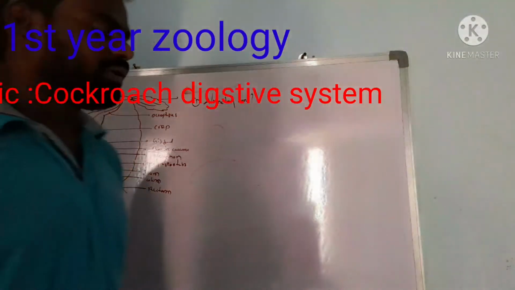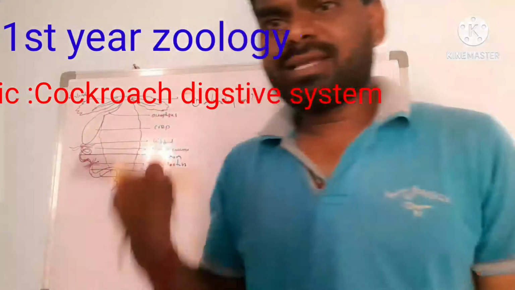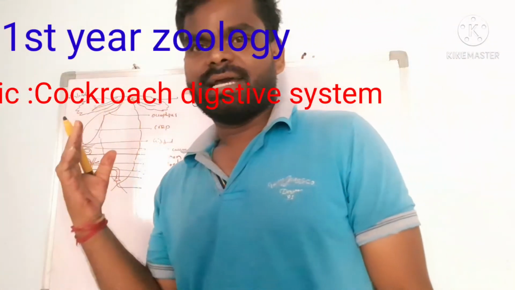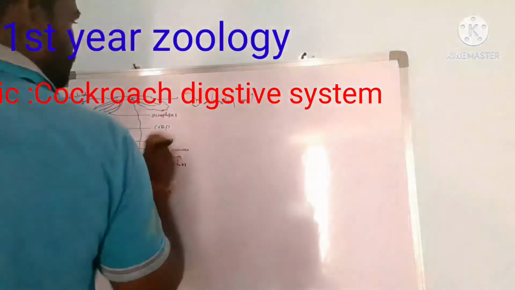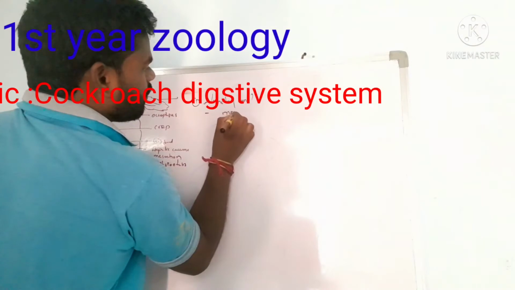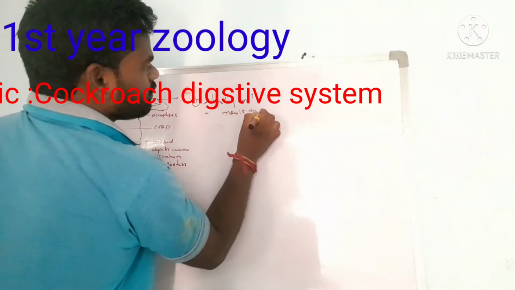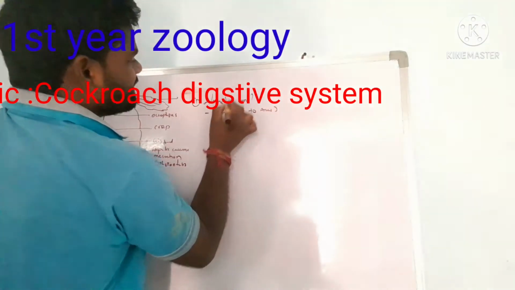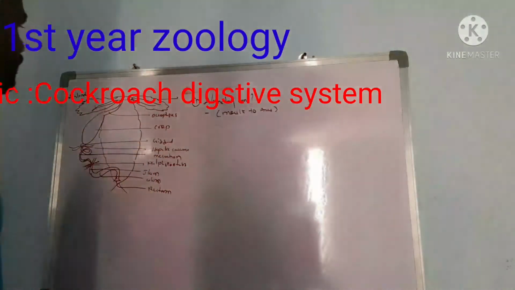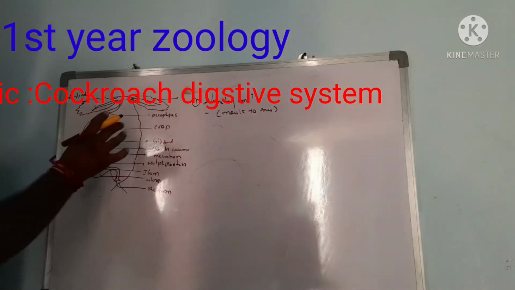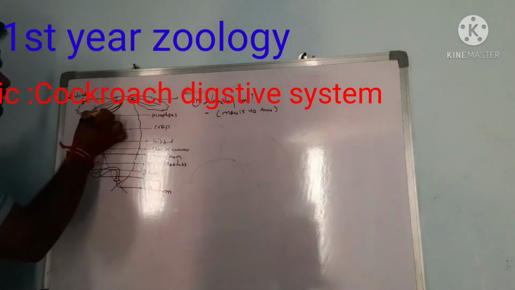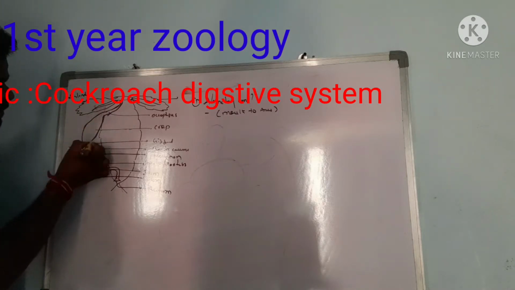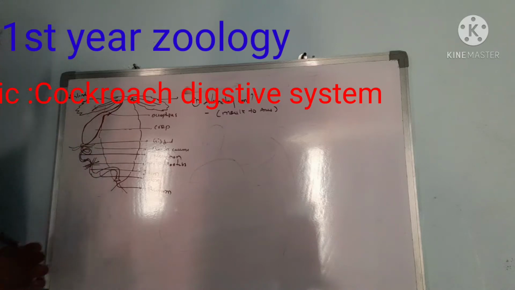You know what the alimentary canal is? The alimentary canal means the parts included from mouth to anus. Mouth to anus is called the alimentary canal. Basically, the cockroach alimentary canal is a long tube-like structure, with some coil-like structure also.